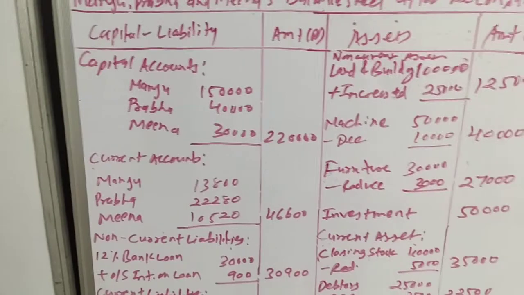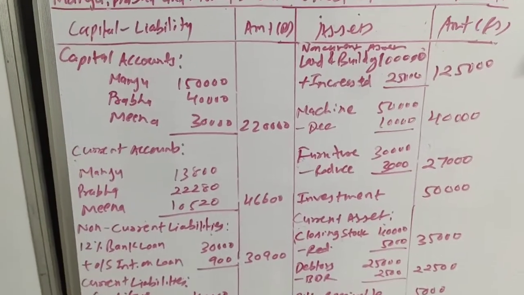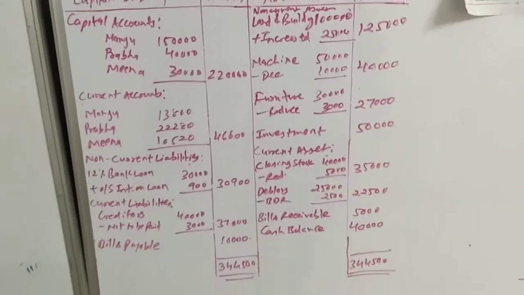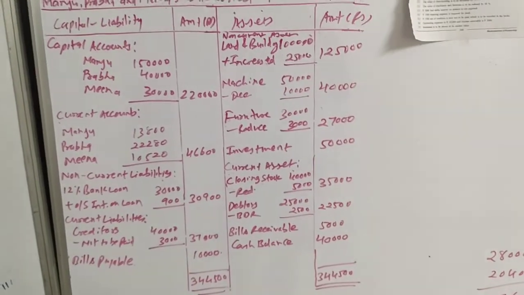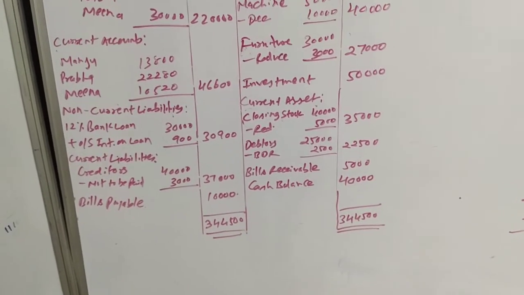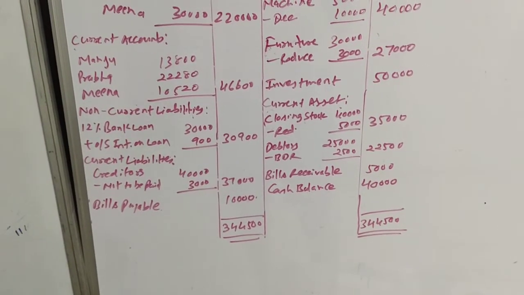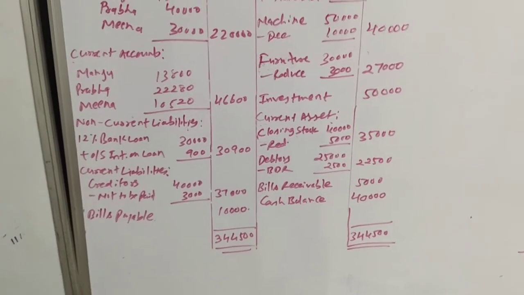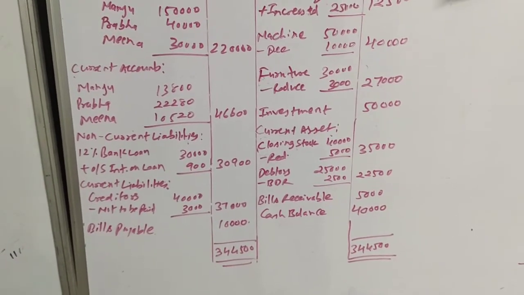Finally we will close, meaning we will make the total of the balance sheet, and if it gets tallied, we can say that we have done it correctly, right? The total of both sides comes to 3,44,500. Okay, so this way we have finished our sum number 11 of revaluation account.